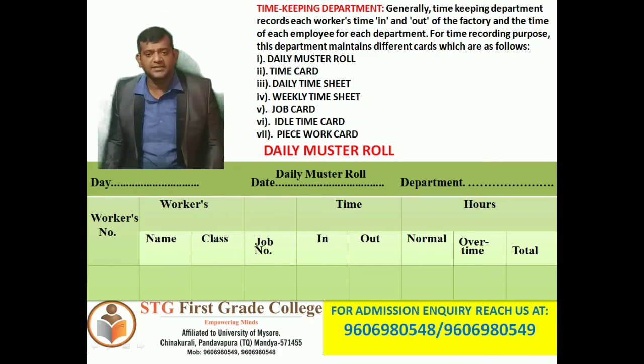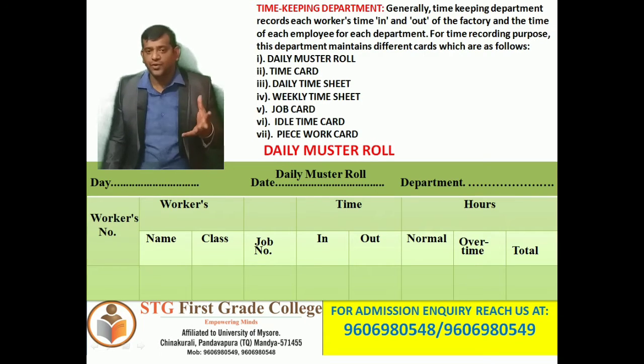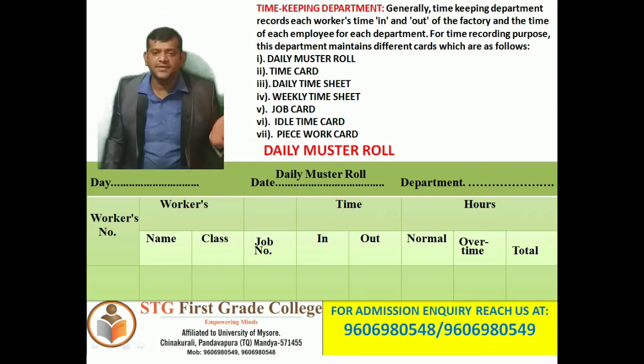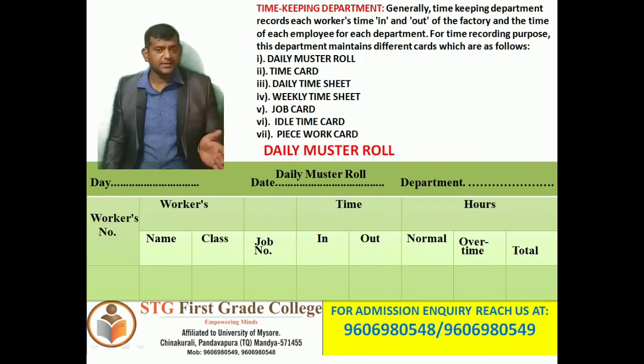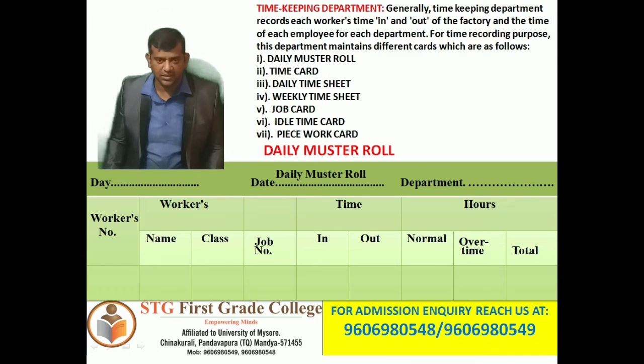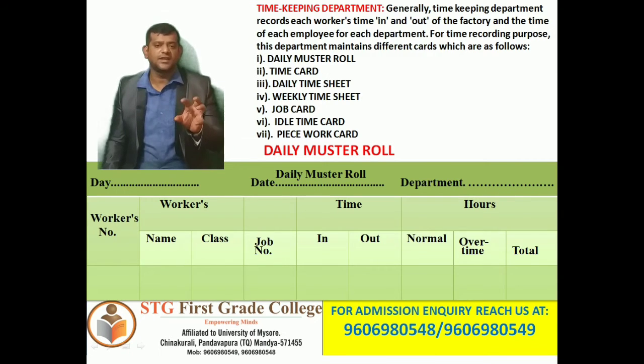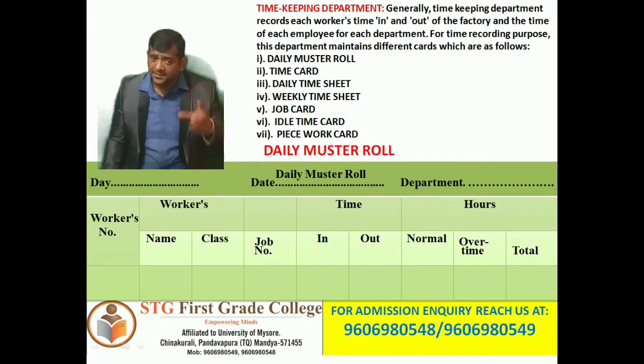Each department maintains a separate register for its work. In the specimen of the daily muster roll, we can see the date, department, day, worker's number, worker's name, class, job number, time in, time out, normal hours, overtime, and total. So here we can understand the exact timing spent by that particular worker.